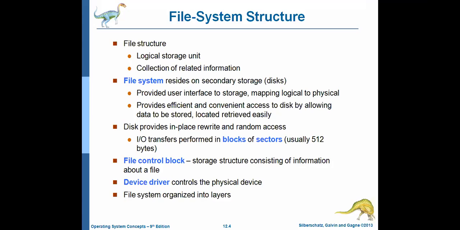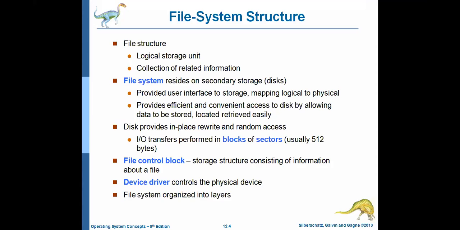A file is a collection of related information. File system is a logical storage unit. It will reside in the secondary memory. The example is a disk. Why are we storing the file system into the disk? The answer is very simple. If we store the file system into the disk, it gives easy, convenient and efficient access. We can easily store the information and access the information from the disk in an efficient manner.